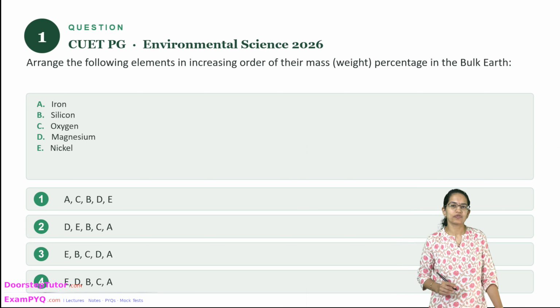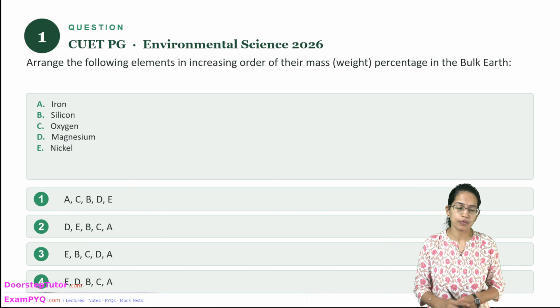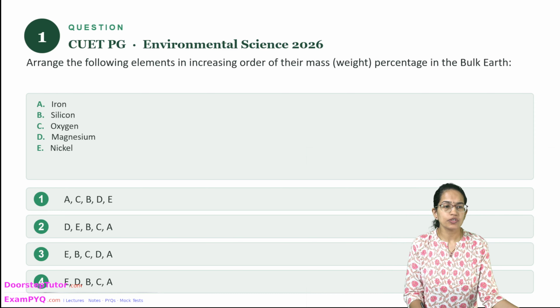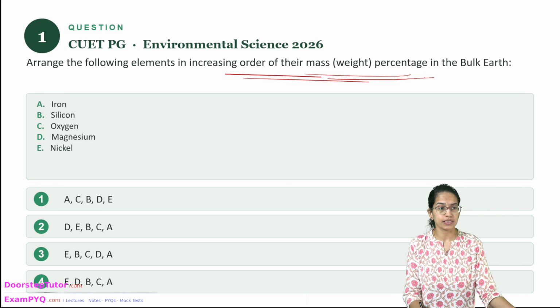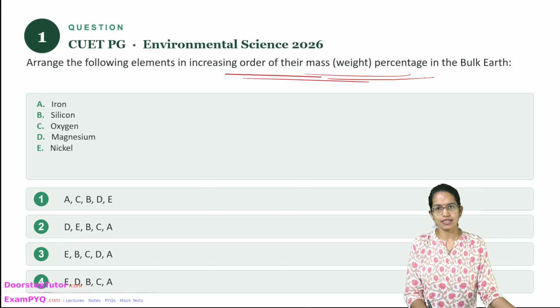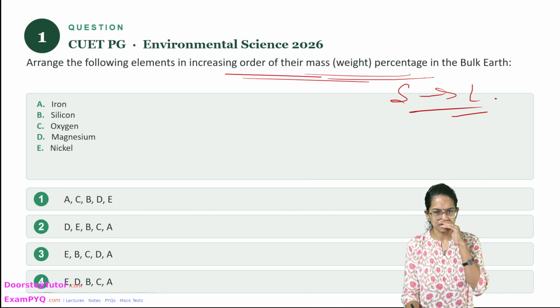Welcome. So in this series, we'll talk about the questions that were asked in your CUET PG 2026 paper for environmental science. Now, the first question talks about which of the following elements are in the increasing order of their mass weight percentage. Now, let's talk about the percentage, and then you have to simply identify which is from the smaller to the larger one, right?